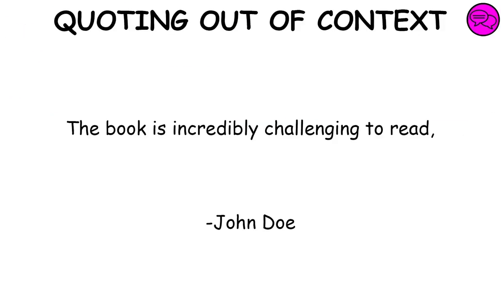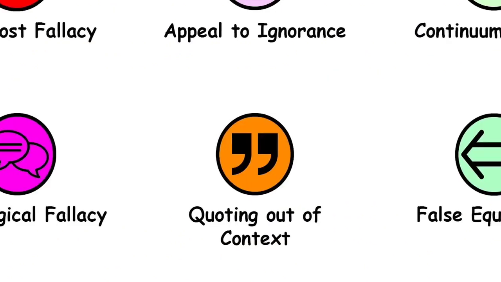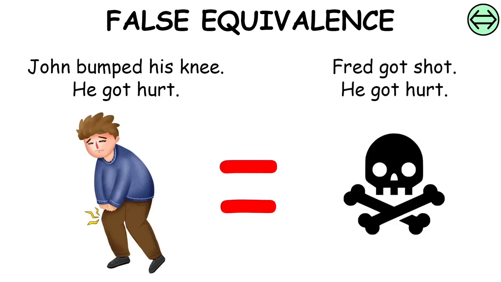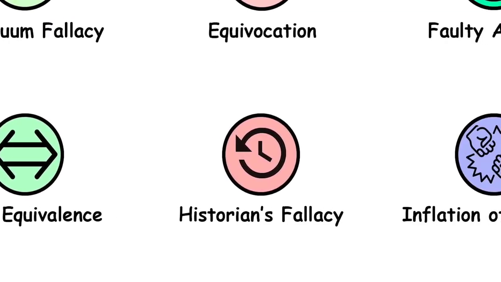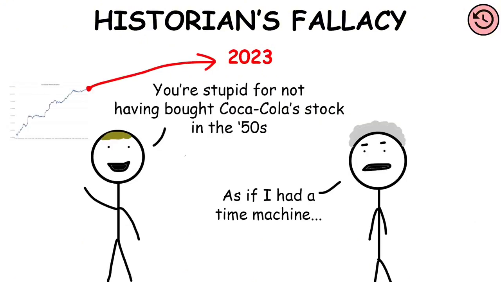Quoting out of context. It's a fallacy in which a passage from a quote is removed from its surrounding matter in such a way as to distort its intended meaning. Context may be omitted intentionally or accidentally. False equivalence. It's a fallacy in which an equivalence is drawn between two subjects based on flawed or false reasoning. Historian's fallacy. The historian's fallacy occurs when one assumes that decision-makers in the past viewed events from the same perspective and had the same information as those subsequently analyzing the decision.